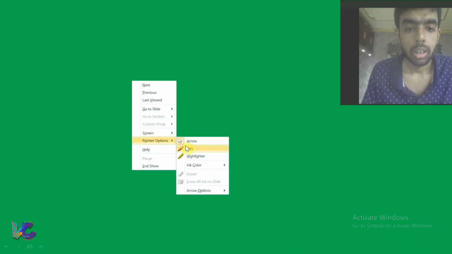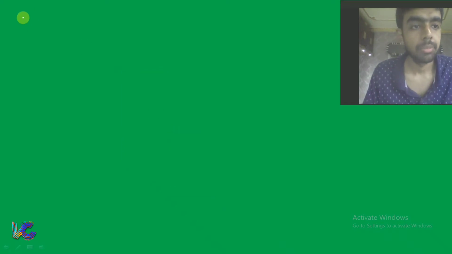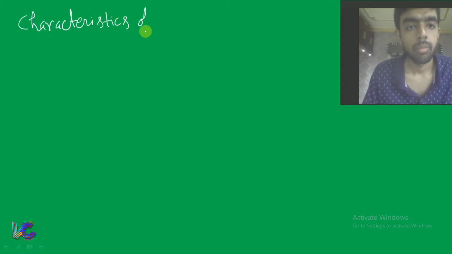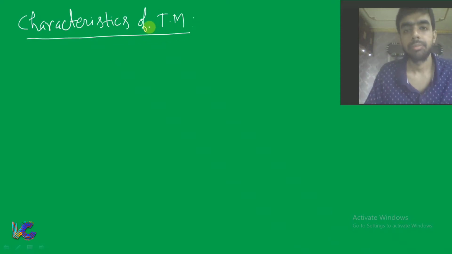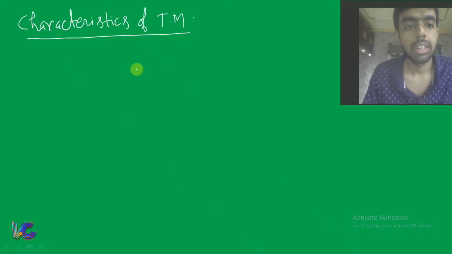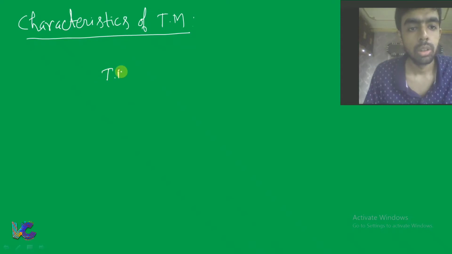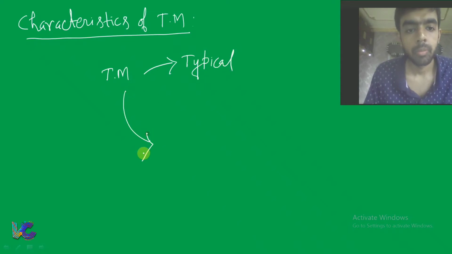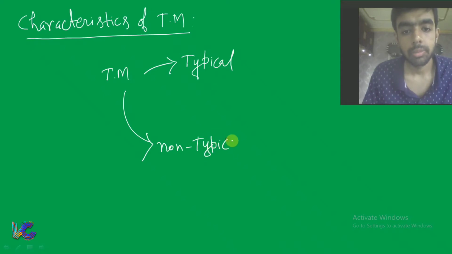Now I will talk about the characteristics of transition metals. But before that, I will classify transition metals into two: typical and non-typical transition metals.